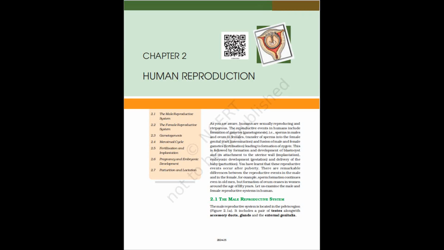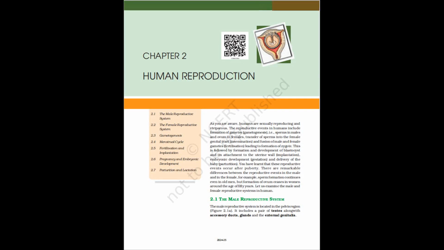In adults, each testis is oval in shape, with a length of about 4 to 5 centimeters and a width of about 2 to 3 centimeters. The testis is covered by a dense covering. Each testis has about 250 compartments called testicular lobules, figure 2.1b.